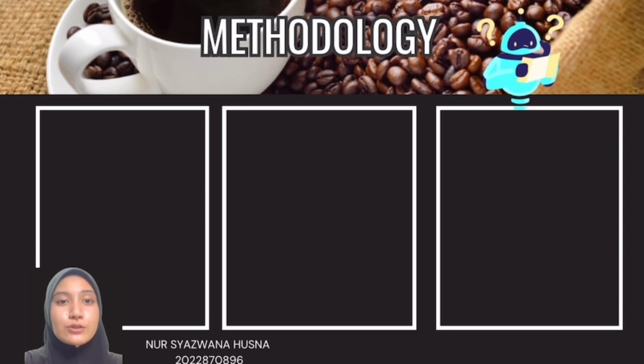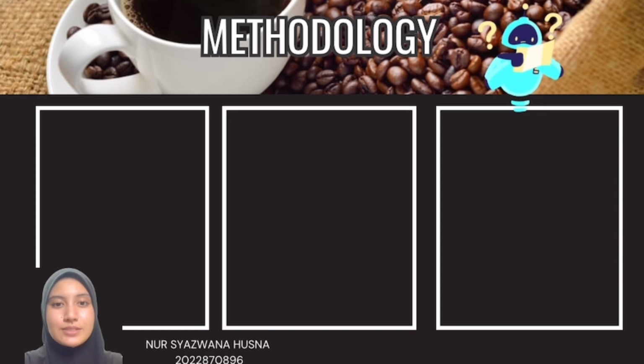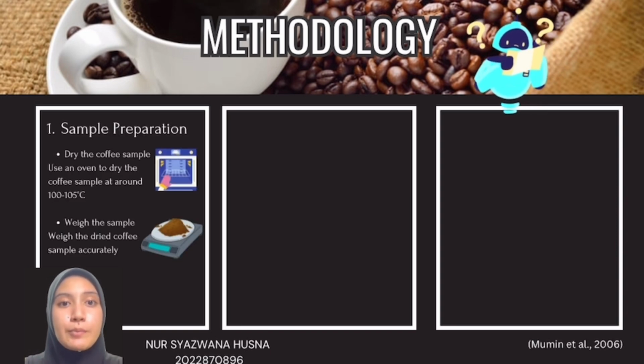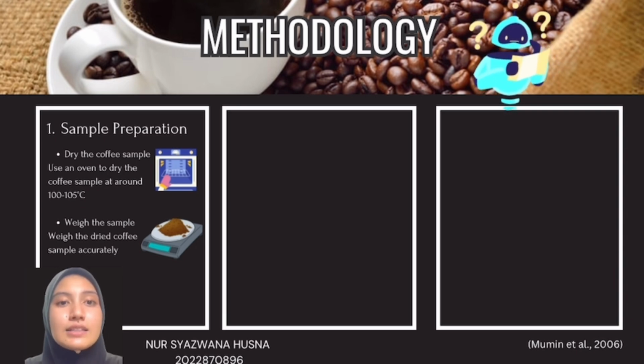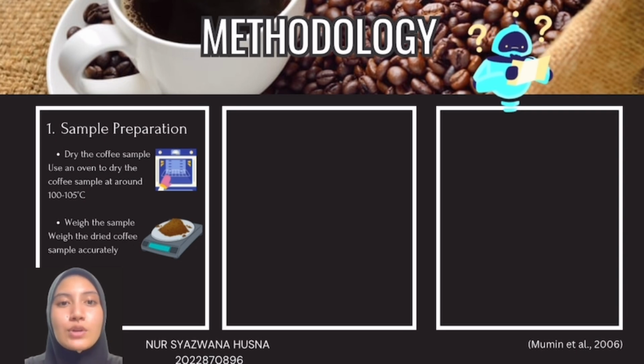Now, let's move on to methodology. Gravimetric analysis for caffeine determination is not commonly used due to its complexity, but a theoretical methodology might involve the following steps. The first step is sample preparation. The coffee sample will be dried in an oven at a temperature between 100 to 105 degrees Celsius until a constant weight is achieved to remove moisture.